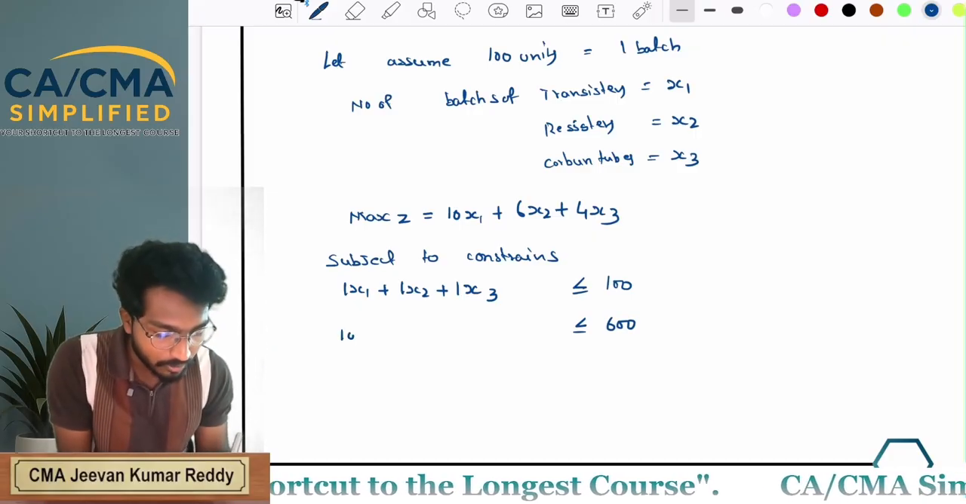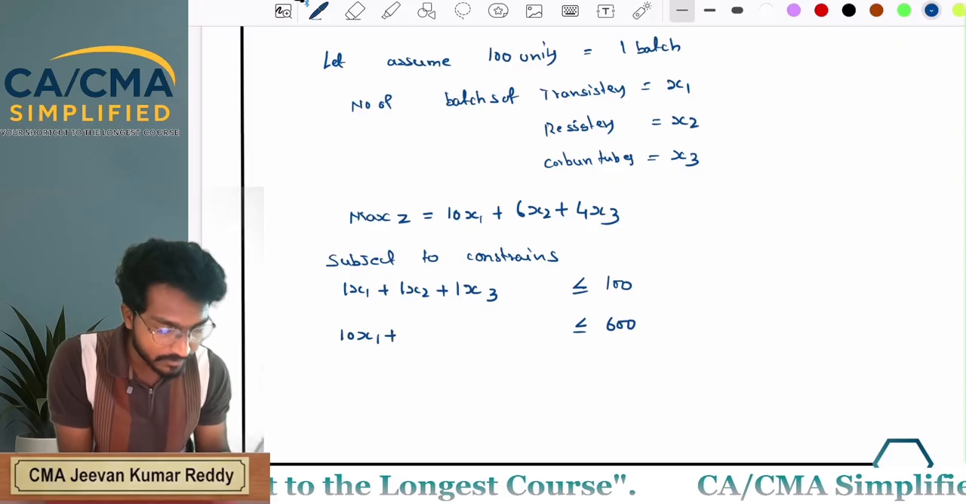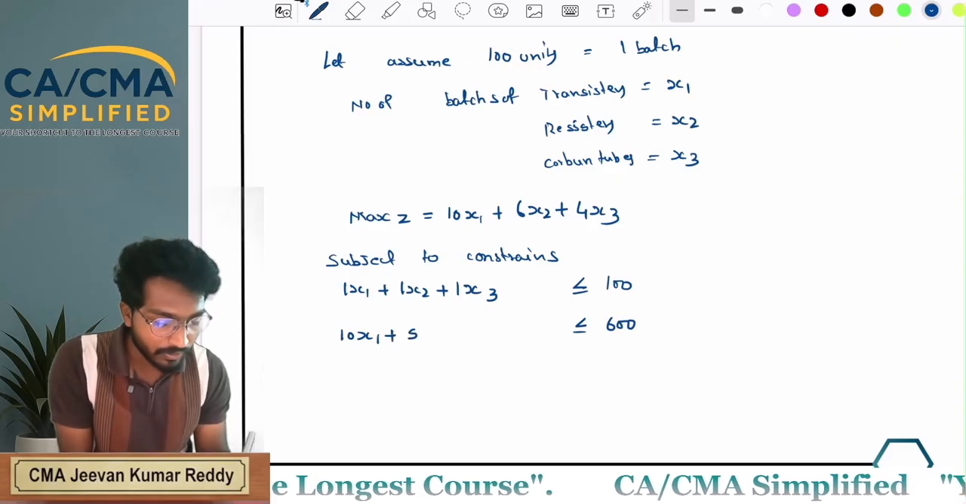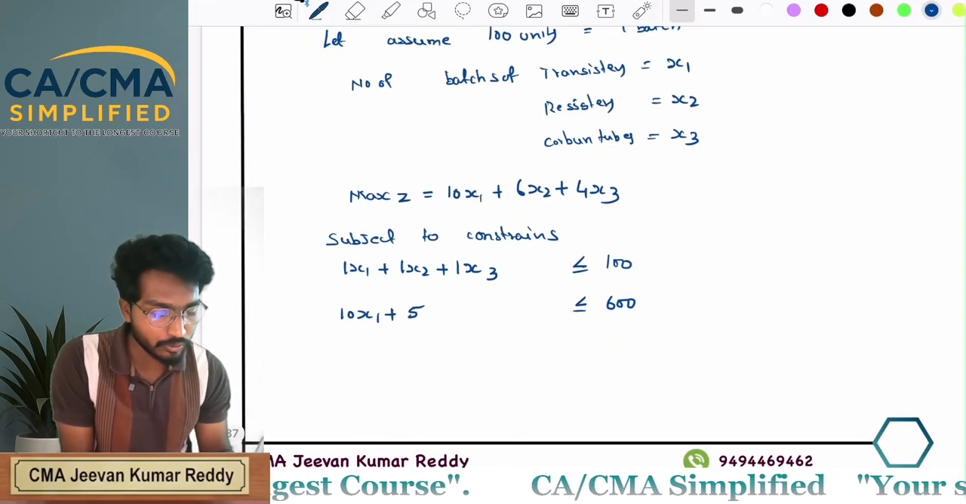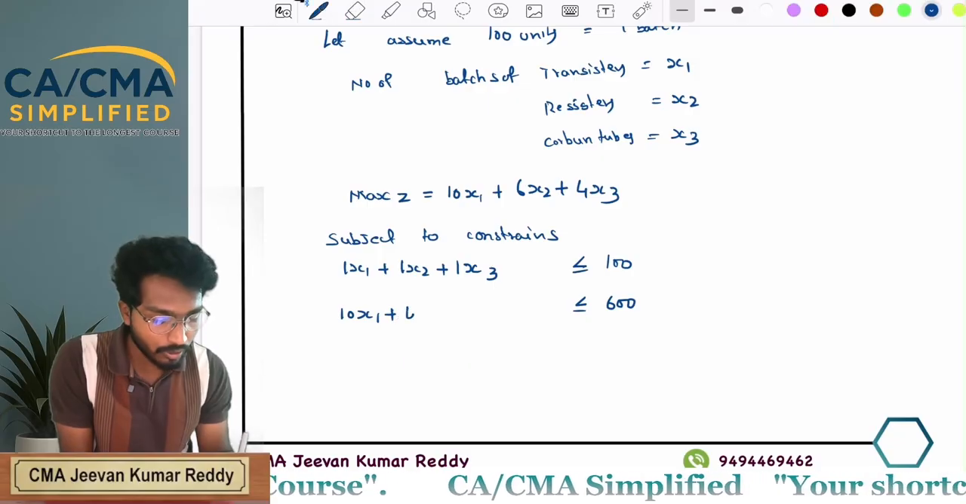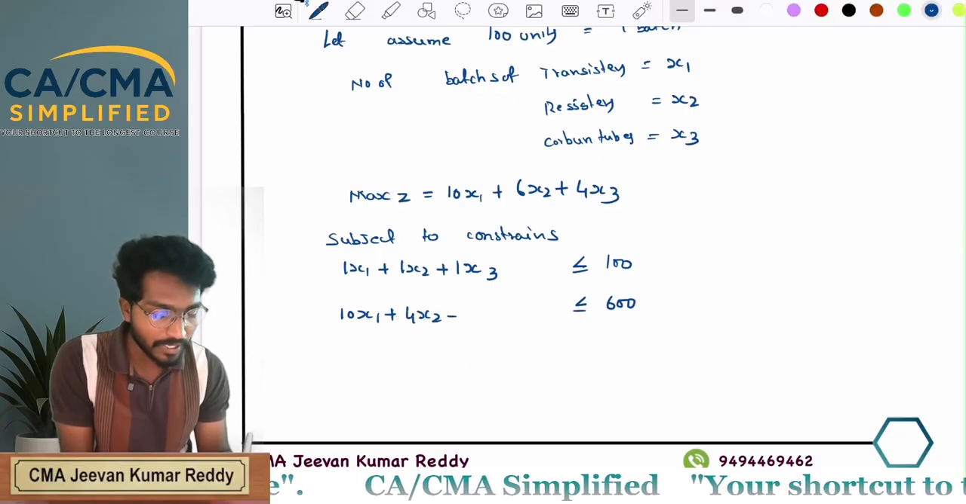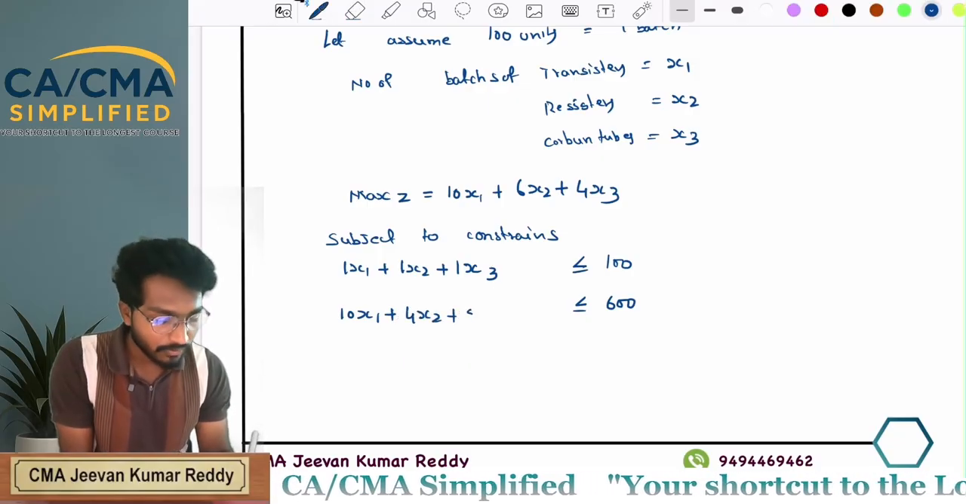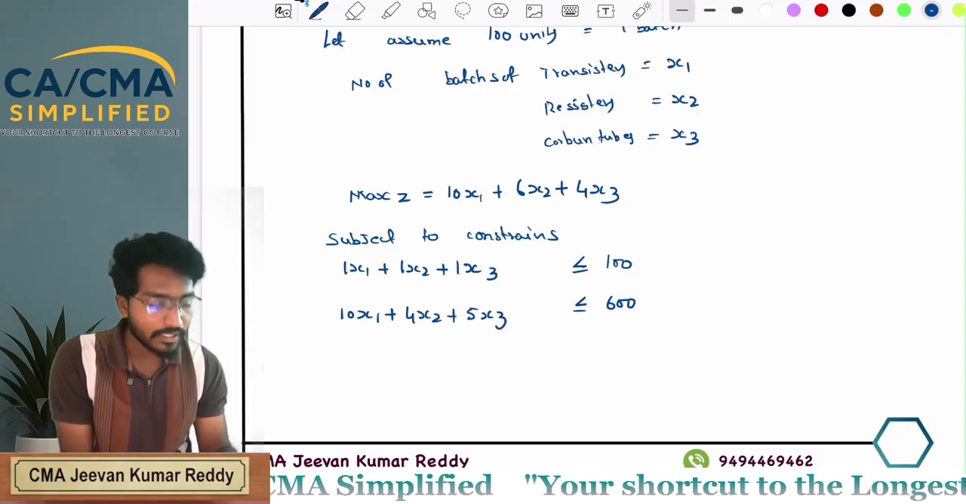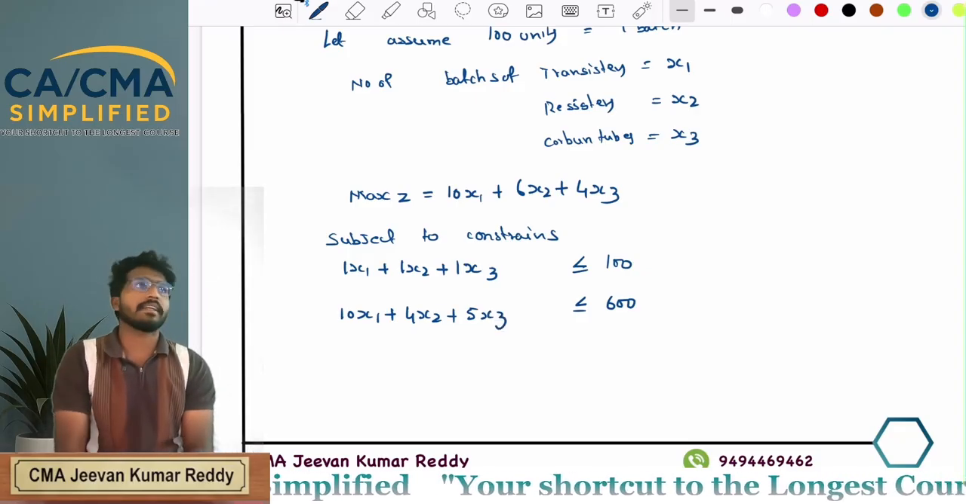Now 10 x1 plus 4 x2 plus 5 x3 less than or equal to 600.